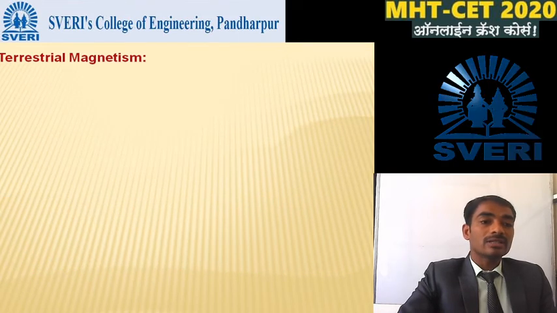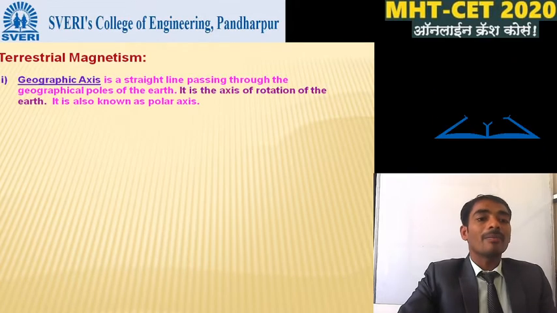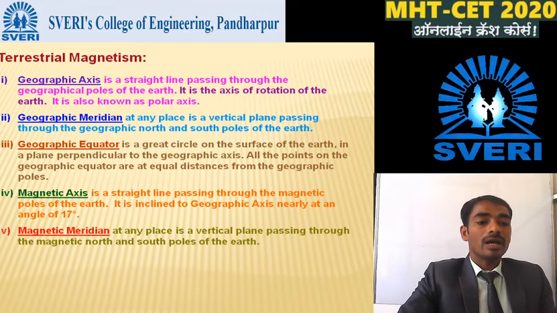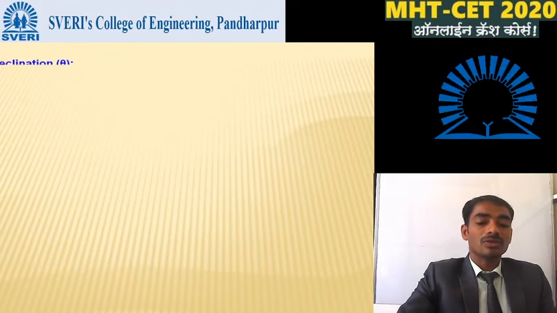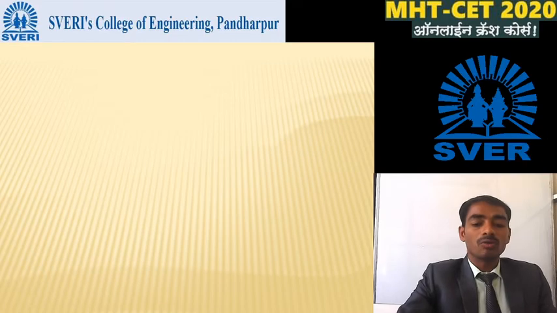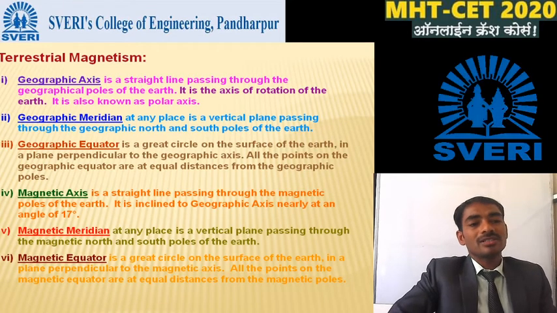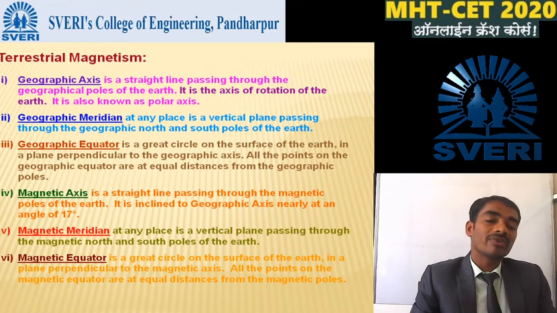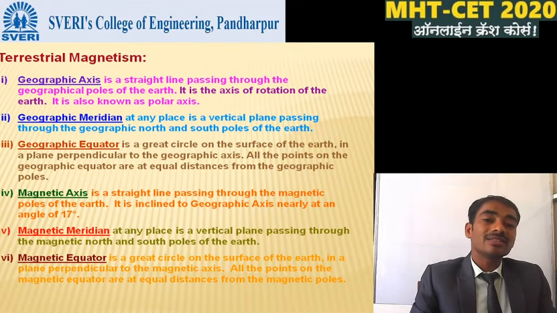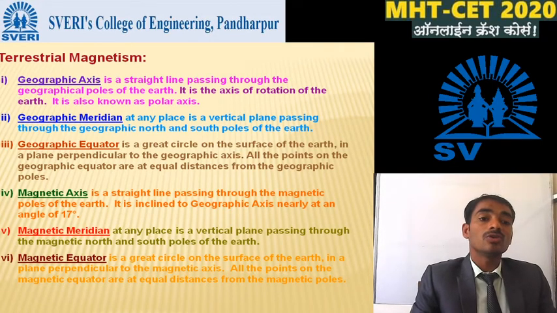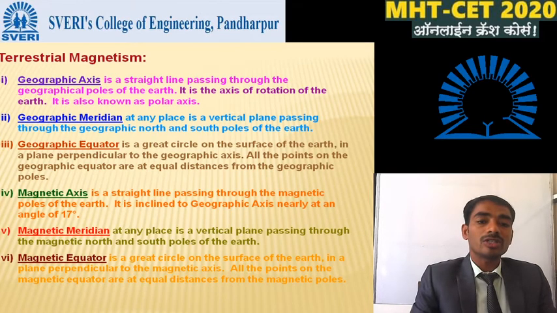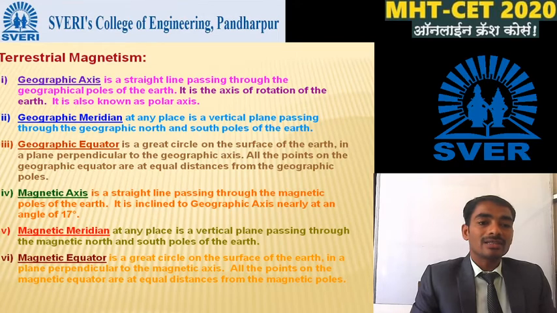Next we discuss terrestrial magnetism. In this case there are six different terms, and we state them one by one. The first is the geographic axis. What is meant by the geographic axis? The geographic axis is a straight line passing through the geographical poles of the earth. It is the axis of rotation of the earth. It is also known as the polar axis.